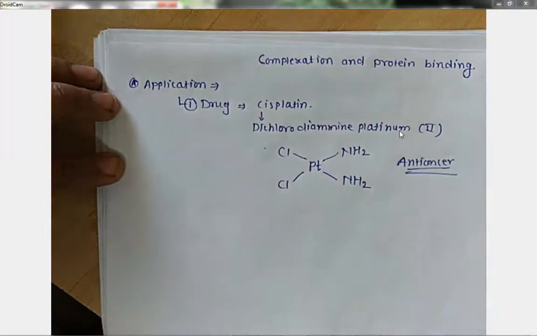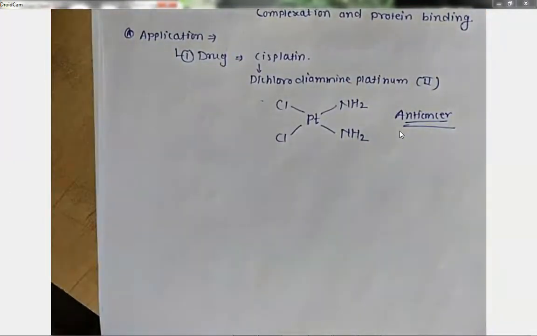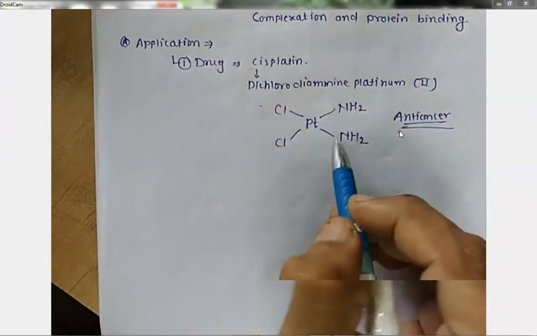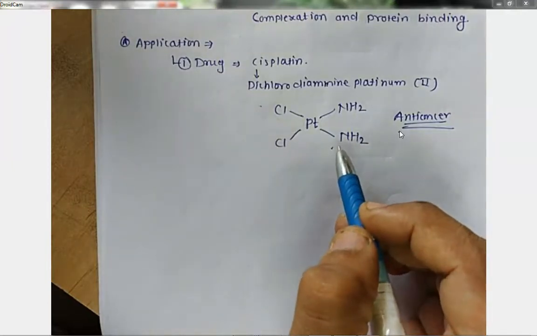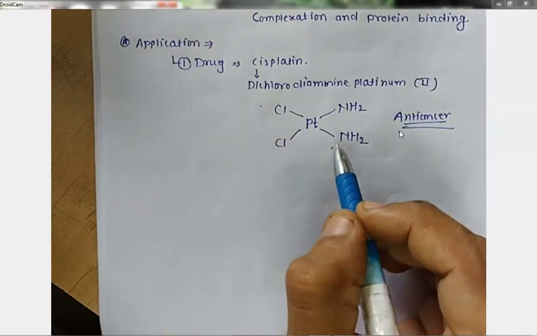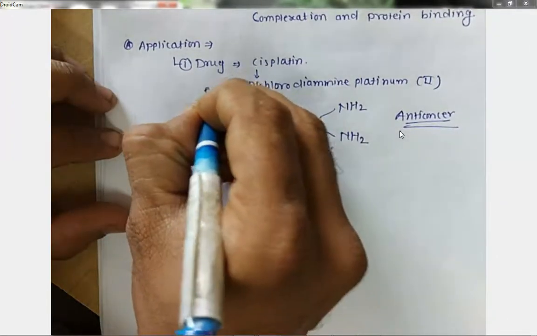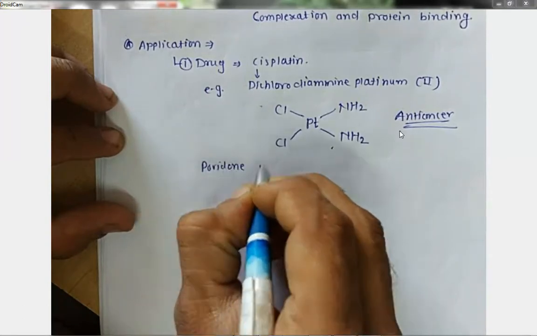A drug which comes under the category of complexation or coordinate compounds, the very first drug is cisplatin, and cisplatin is an anti-cancer drug. So this is the very first application of complex compounds. Not only this, the second example is povidone iodine ointment.